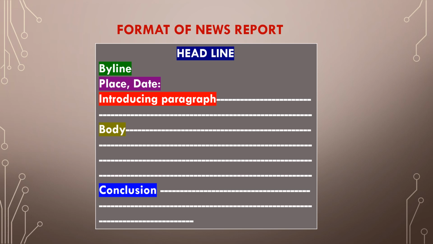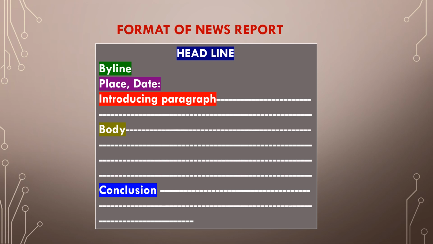Next comes the place. Place is where you are sitting while writing the report, and it should be mentioned. If you are sitting in Hyderabad and writing about something that happened in Mumbai, you should just use Hyderabad and not Mumbai. So place should be followed by date. The date on which you are writing the report should be written there, like January 20 or December 13. Place should be first, starting with a capital letter, then a comma, then the date. After the date, a colon should be kept.